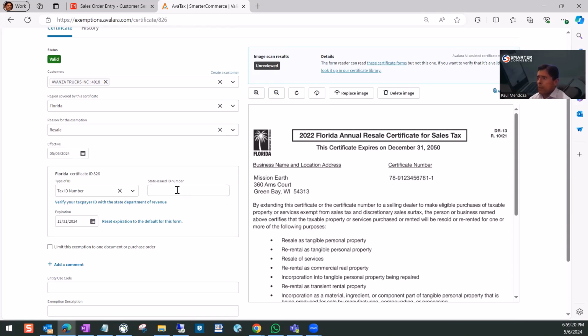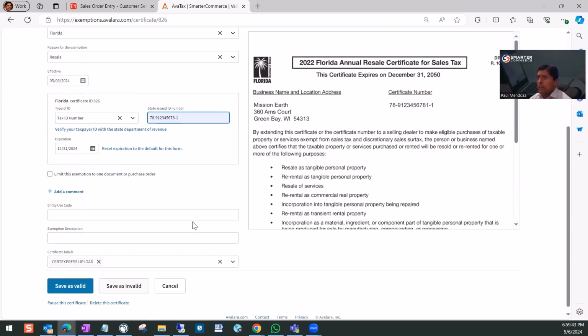I think the missing thing is the tax ID. There we go. And expiration is at the end of this year. And let's save as valid.